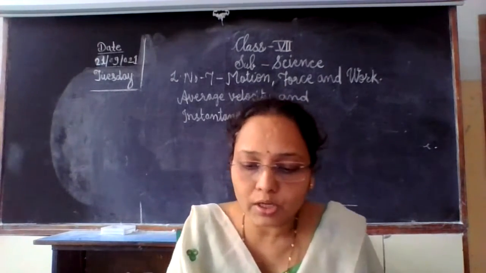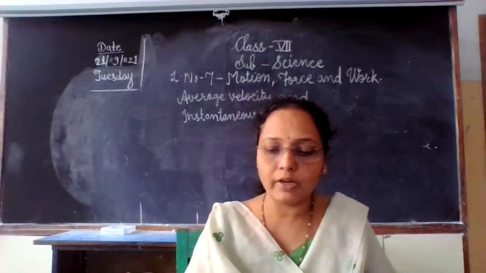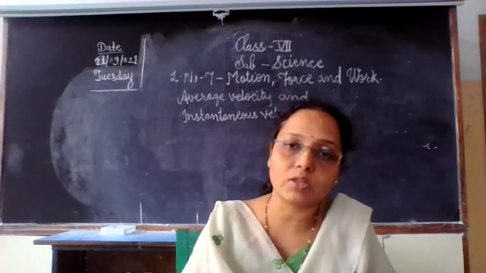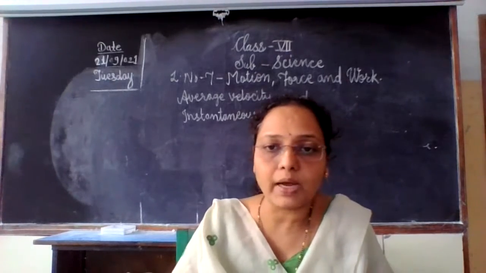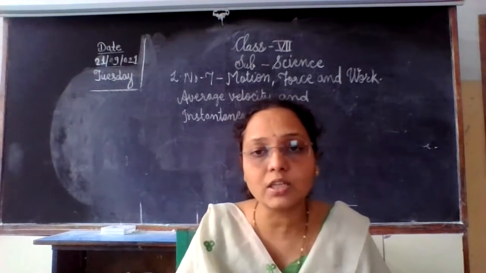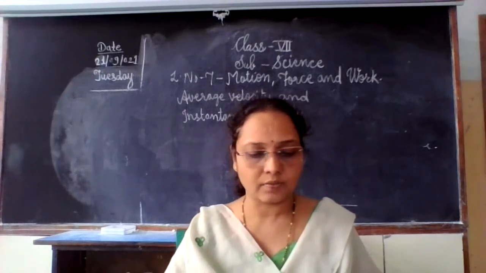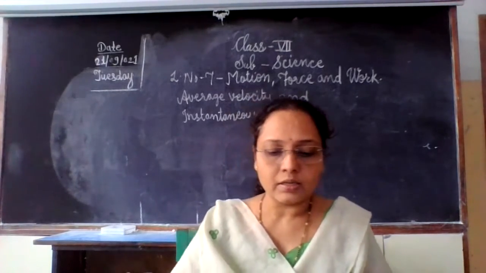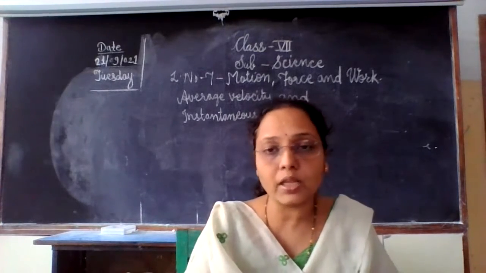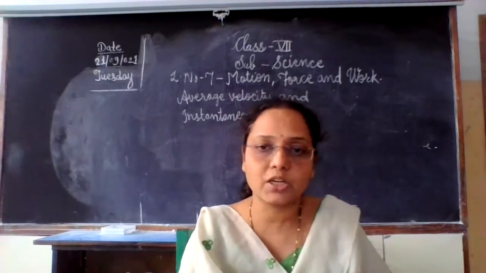So today we are going to learn about the average velocity and instantaneous velocity. So what is meant by the average velocity? Velocity we know, velocity means the distance traversed by a body in a specific direction.